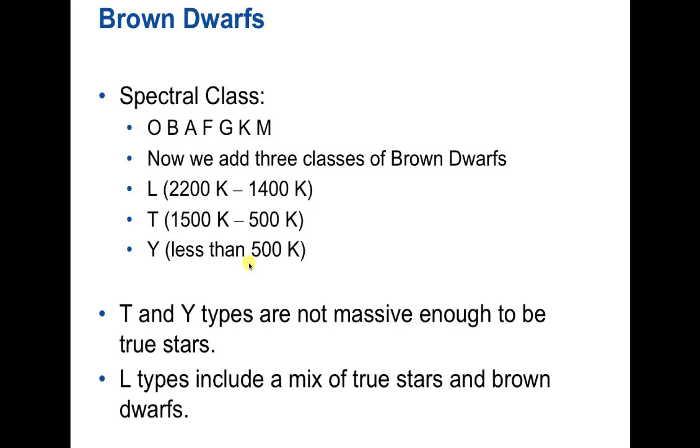These are things with surface temperatures of less than 500 Kelvin. So these are Y brown dwarfs. So the brown dwarf, a true brown dwarf, is something that is not producing nuclear fusion in its core, and it's something that has a mass less than 0.08 times the mass of the sun.